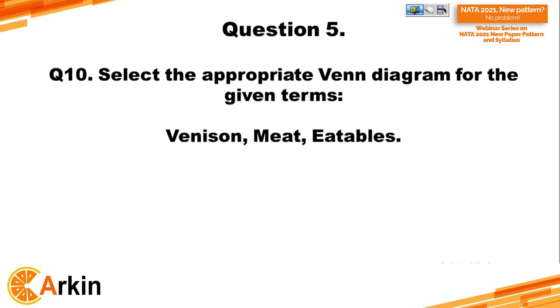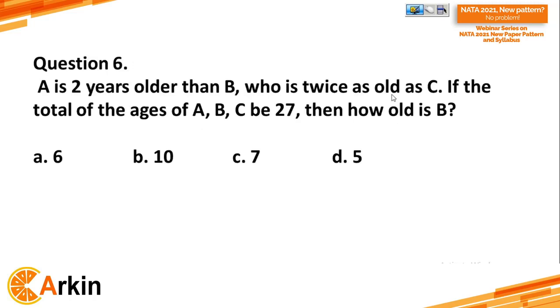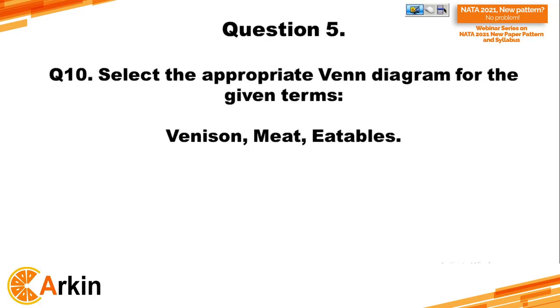Okay, so take the question again. We were talking about Venn diagrams, and I was giving you the example of apple, fruits, and eatables. So apples, fruits, and eatables. Here, apple is a fruit, so it will come under the circle of fruit, and the fruit will come under the eatables. All right. Similarly, here you are given venison, meat, and eatables. Now, what is venison? Venison is the meat of deer.